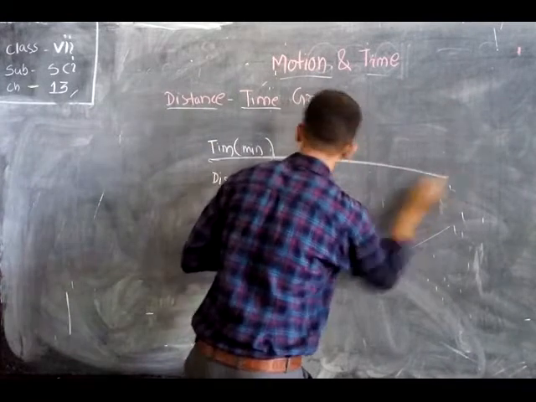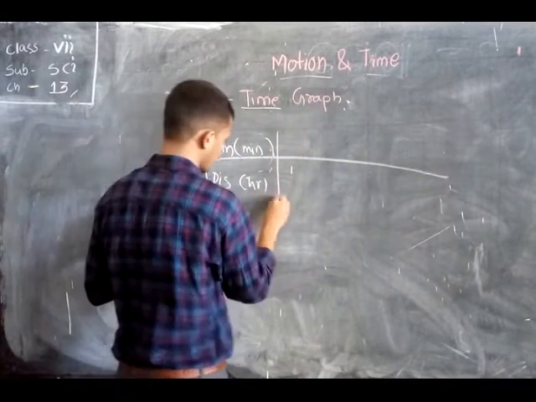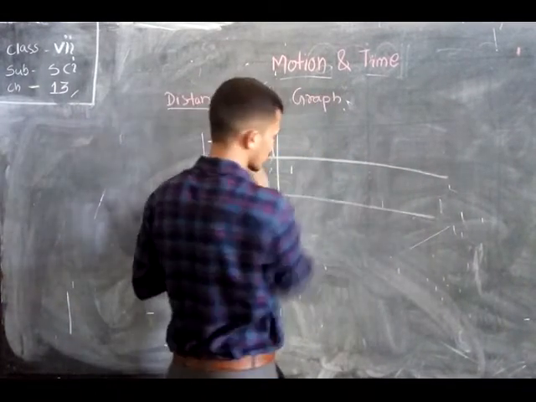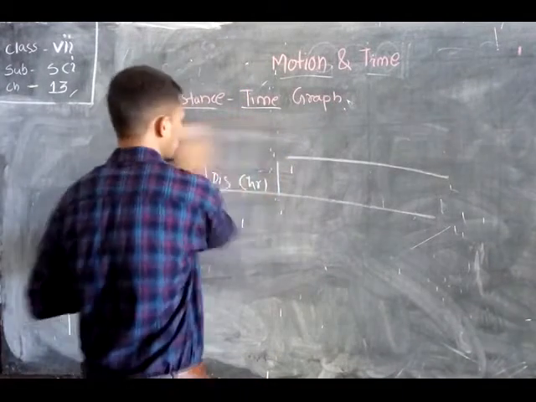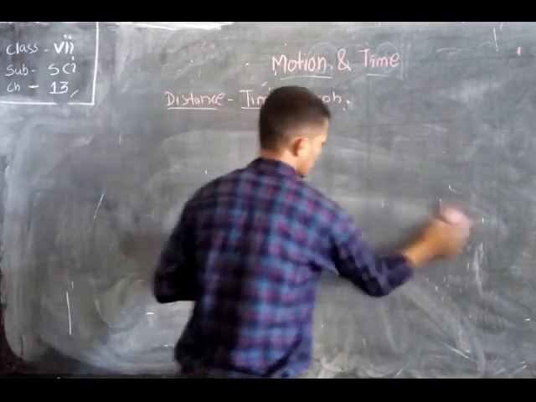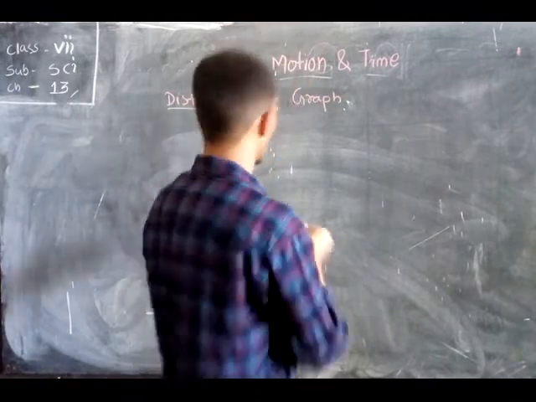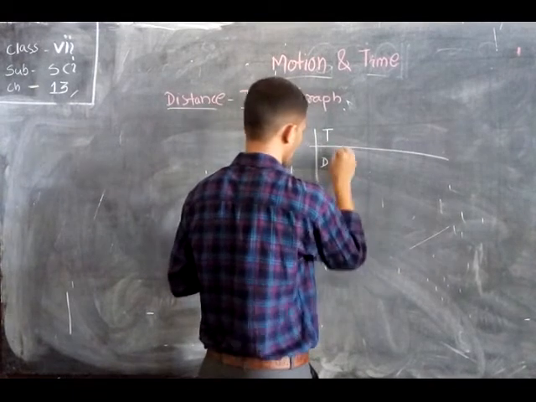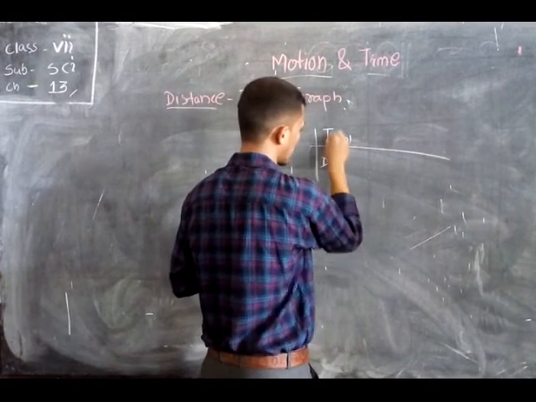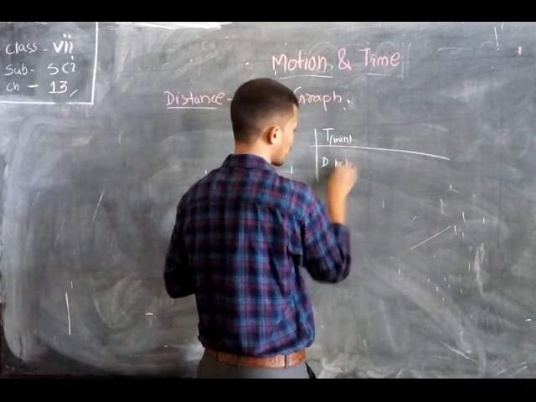There is a table. I have drawn a bigger format, I have to minimize it. Here is your time and your distance. Time is in minute format and distance in your hour format.